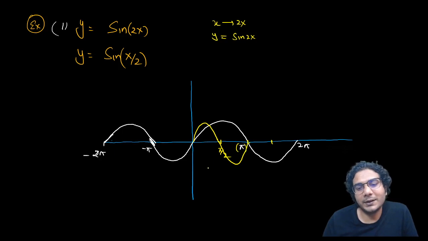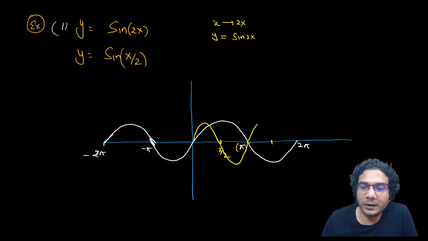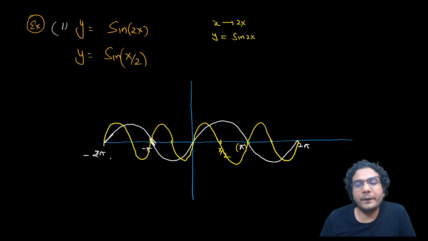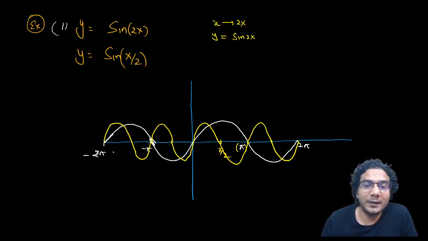Okay, now you can see this is the contracted graph, and one more part will come. If you want to plot up to 2 pi, it will look like this. Are you getting this point? Here also. So you can see the wave will continue like that only. If you know the period of the function, then the period of the function will become half. Now it is repeating its values with the interval of length pi.